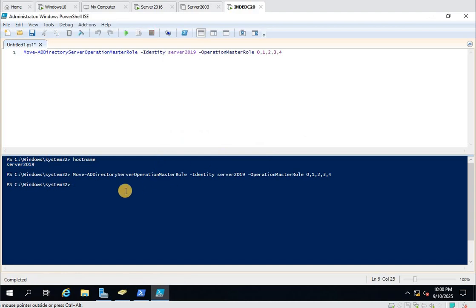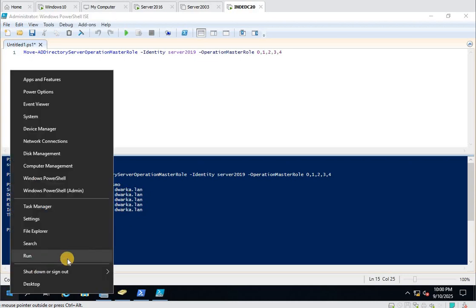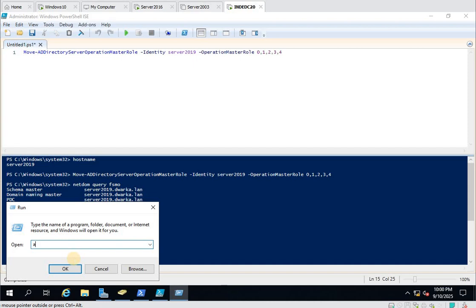So now netdom query fsmo. Okay, now this server is having all the FSMO roles. And if you talk about ADSI Edit, adsiedit.msc.